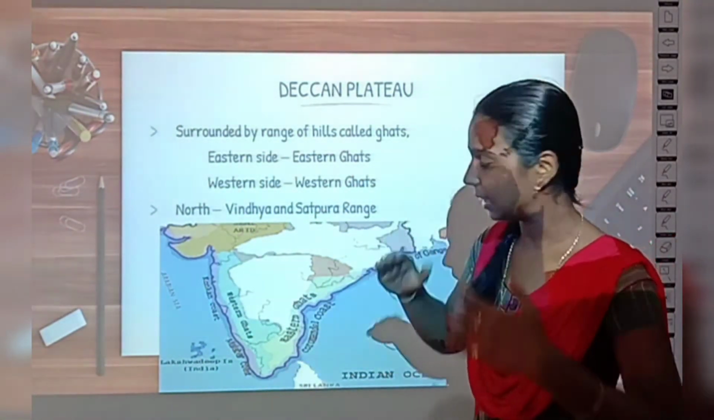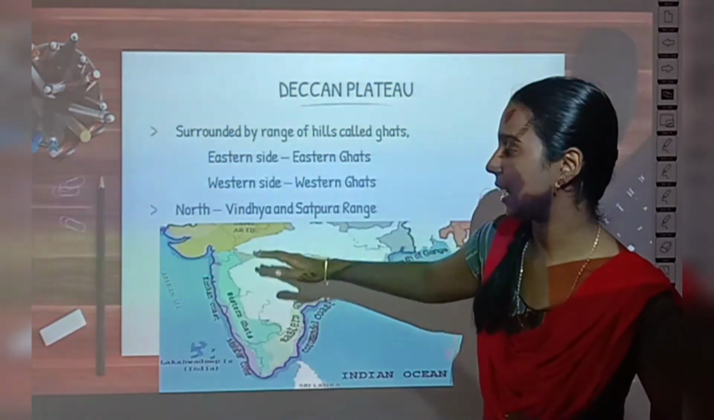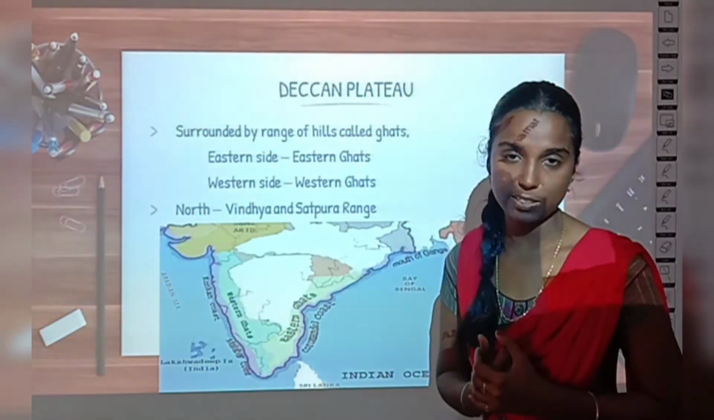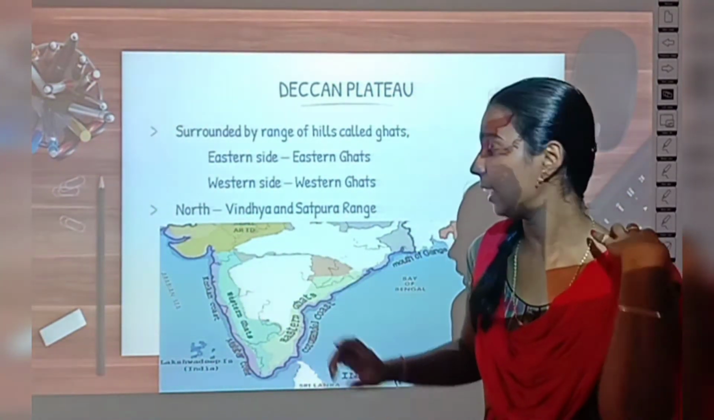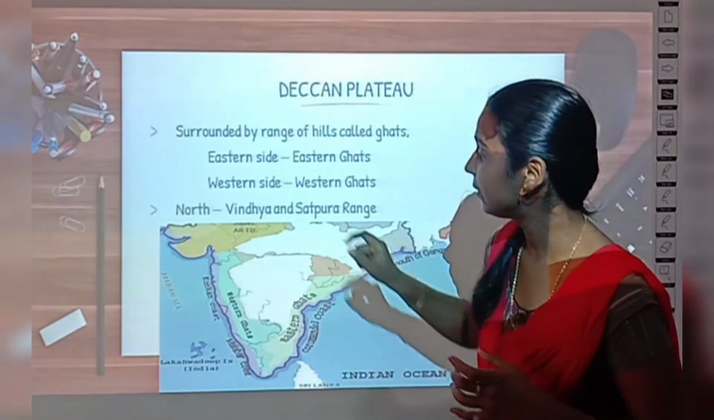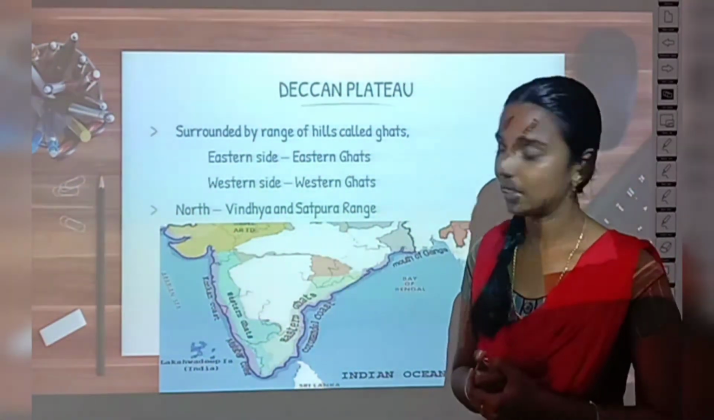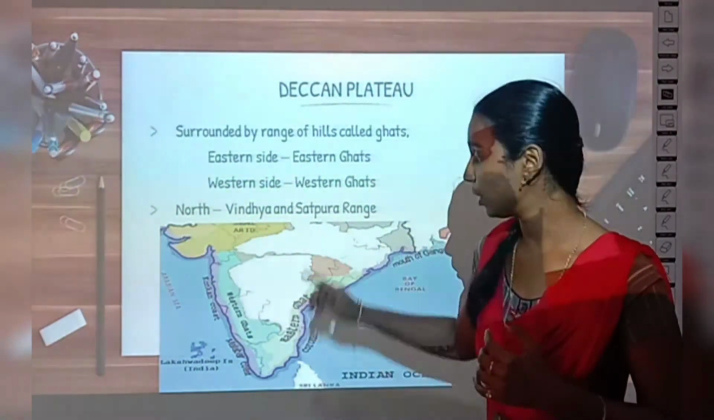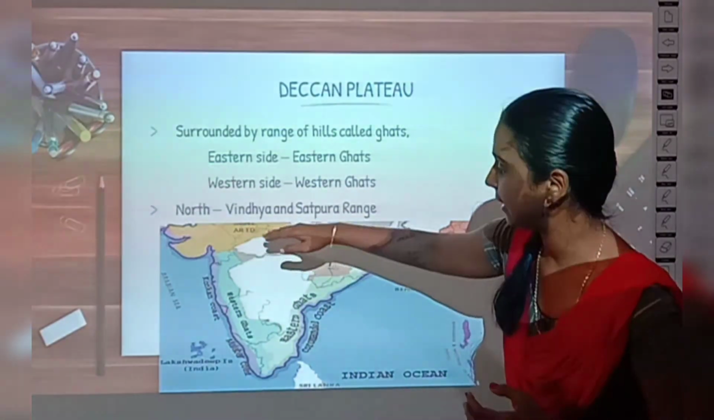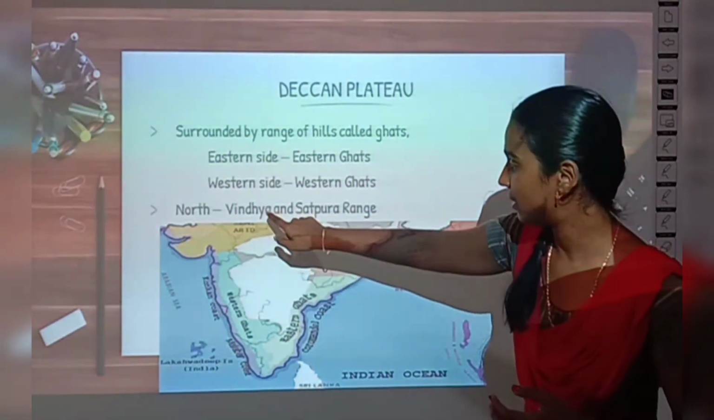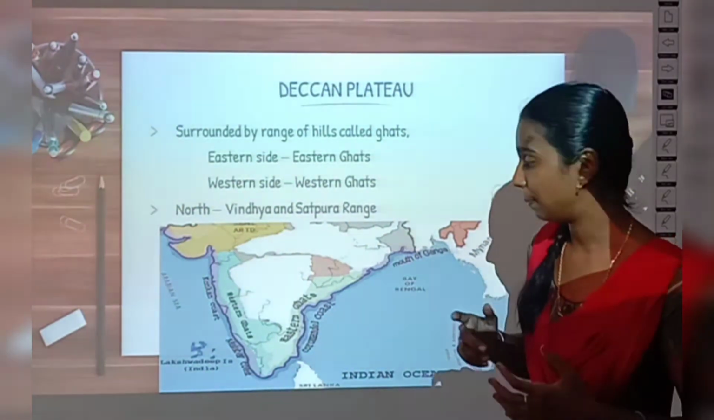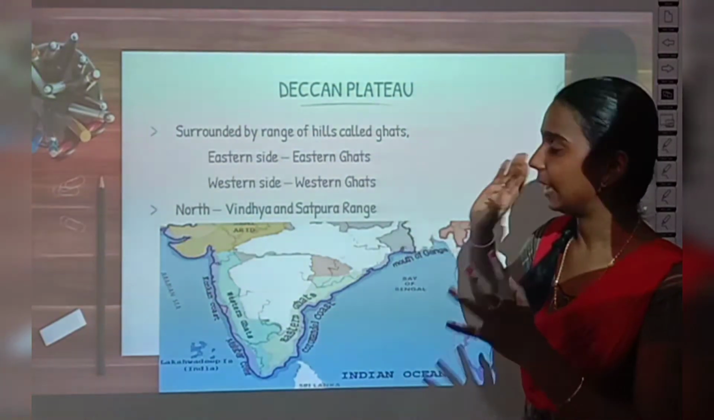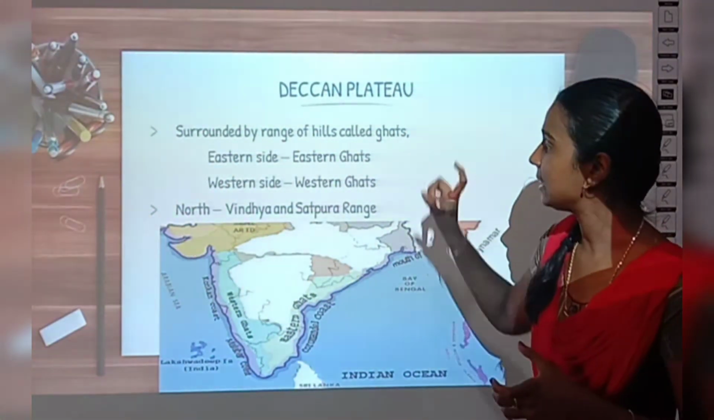And what about the north side? On the north side, our Deccan Plateau is bordered by Vindhya and Satpura range. Range means mountains. So in the north of the Deccan Plateau we have Vindhya and Satpura range. This Vindhya and Satpura range separates our Deccan Plateau from the northern plains. Here we have northern plains, and in between we have Vindhya and Satpura range which separates our Deccan Plateau. So our Deccan Plateau is surrounded by a range of hills called Ghats.